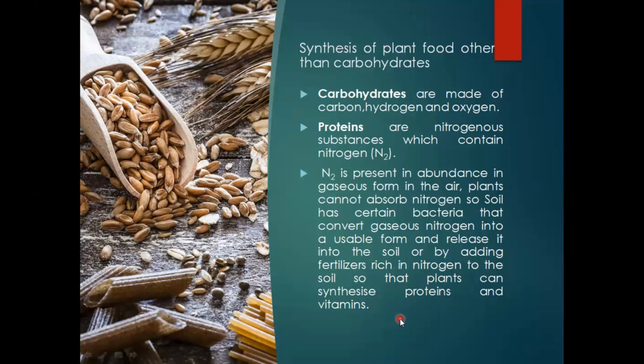That's why these are very, very important to improve the fertility of the soil, and that's why they are such important bacteria for us. They add nitrogen rich components to increase the fertility of the soil, so that plants can use them to synthesize proteins and certain vitamins where the nitrogen component is the chief ingredient. We'll be talking much more about this in the coming slides.